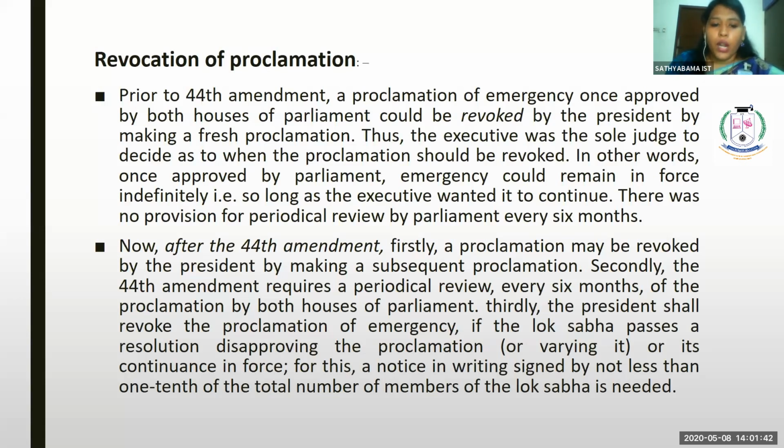Secondly, the 44th Amendment requires a periodical review. Before that, there was no periodical review. But after the 44th Amendment, the periodical review concept was brought into the Constitution, which says that it should be reviewed within a period of 6 months.